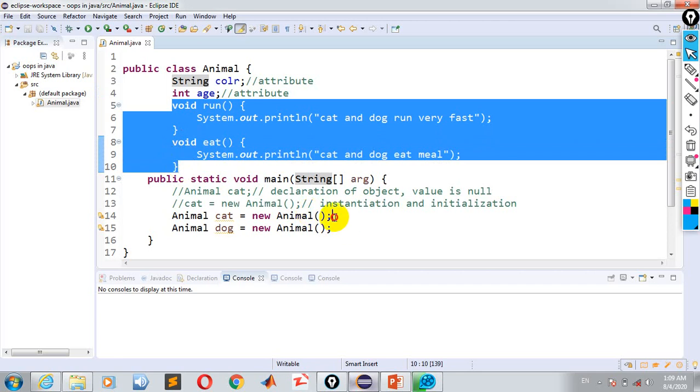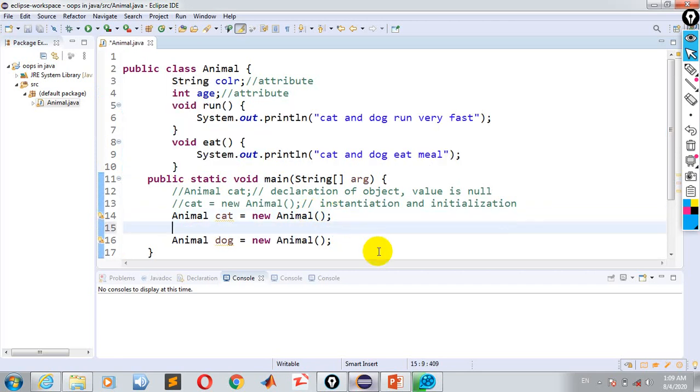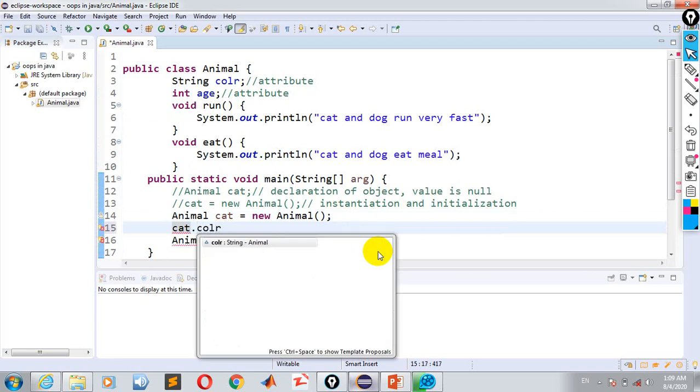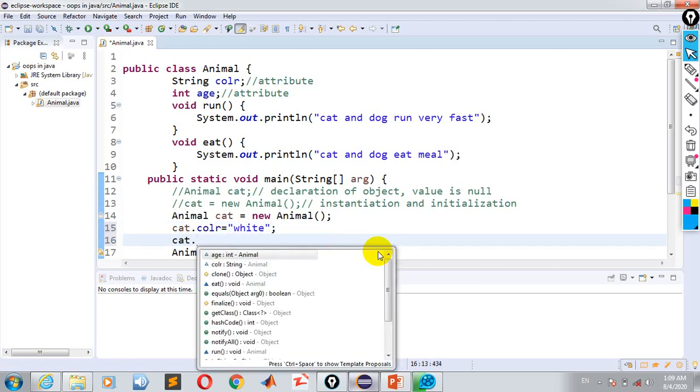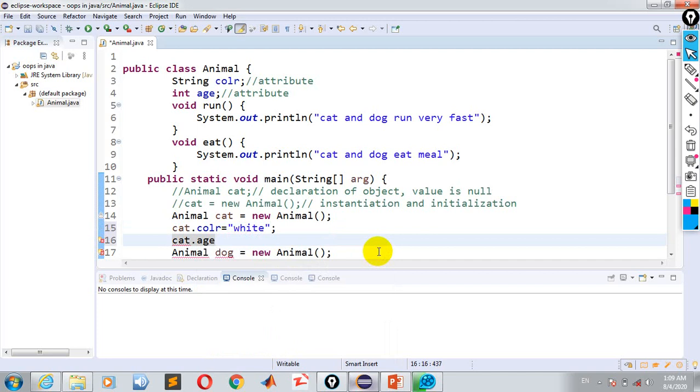For example, through this cat object, look at this, cat dot color is equal to a string value, so we should enclose it in double quotes. Cat dot age is equal to an integer value, for example 1 year.